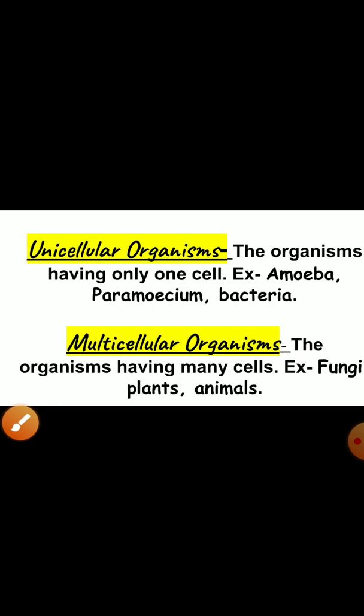Children, the organisms, according to their cell numbers, can be divided in different ways. Here we are defining organisms in two ways. First one is unicellular organisms. These are the organisms which have only one cell in their body. Examples of unicellular organisms are amoeba, paramecium, bacteria. And the second type of organisms are multicellular organisms. These are the organisms which have many cells. Examples are fungi, plants, animals, etc.